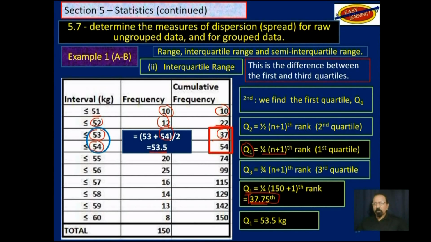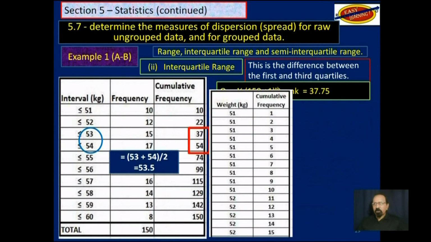53.5. So Q1 is 53.5. The position of Q1 is 37.75. The actual value for Q1 is 53.5 kilograms. That's Q1. So as I said, if you were to count all the 51s, 10 of those, you will arrive here.